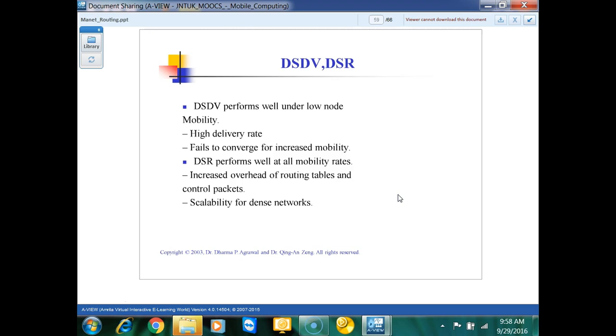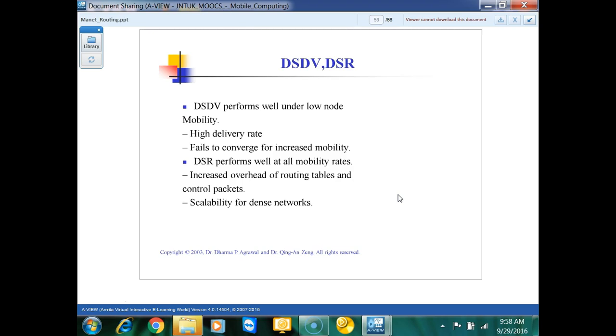DSR performs well at all mobility ranges. And DSDV works well at low mobility because the routing tables need not be updated frequently. But how will performance increase? The performance will increase because we have the whole route in the routing table itself. There is no need for a route discovery mechanism and those phases.